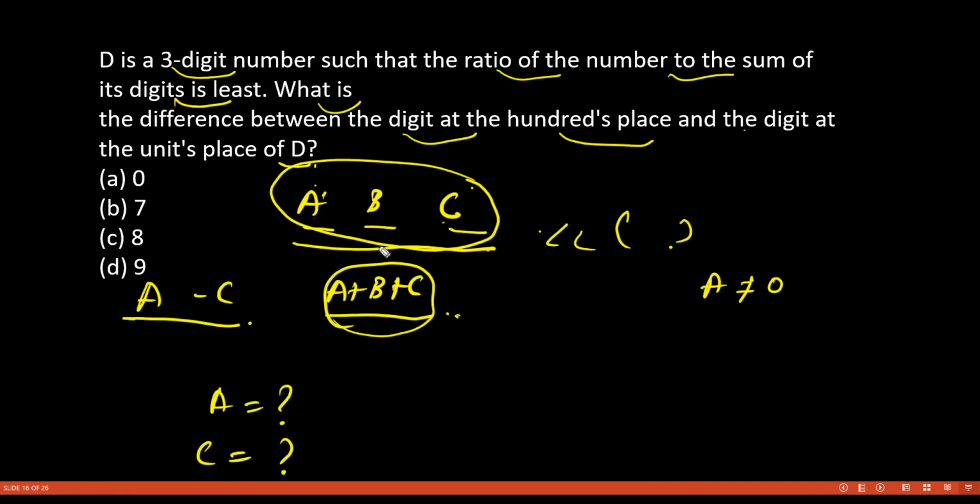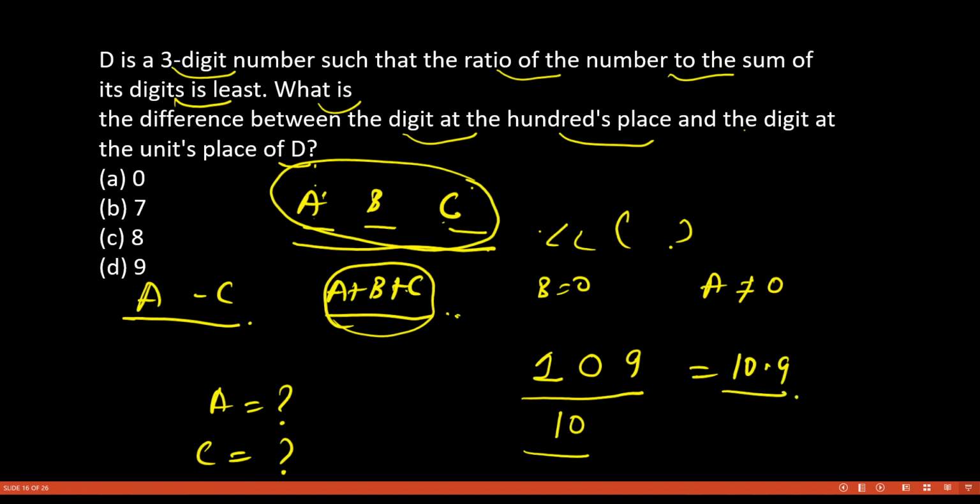So how can we do this? If I put A equal to 1, and I need this number to be small, so I'll put B equal to 0, and C I will put equal to 9. Now if I put A plus B plus C, this becomes 10, so your ratio is 109 by 10, that is 10.9.